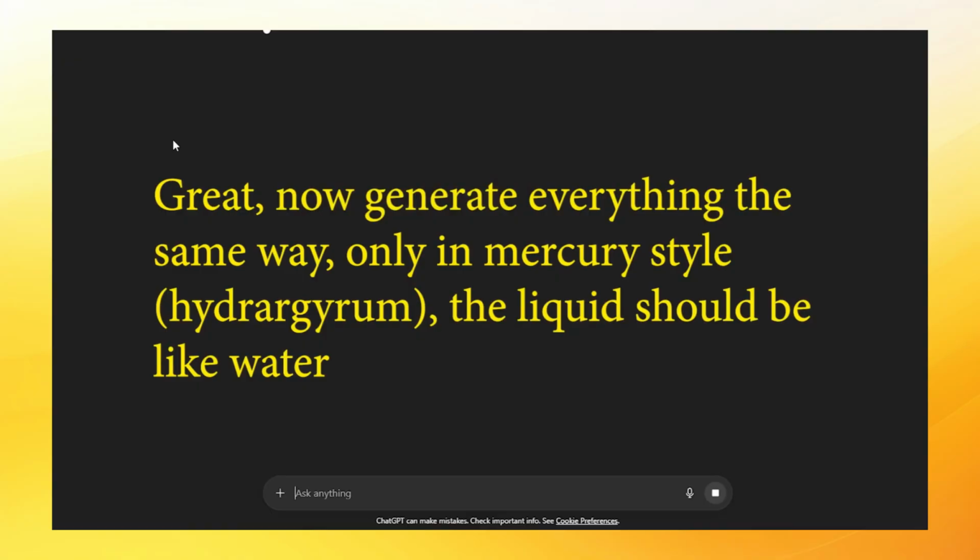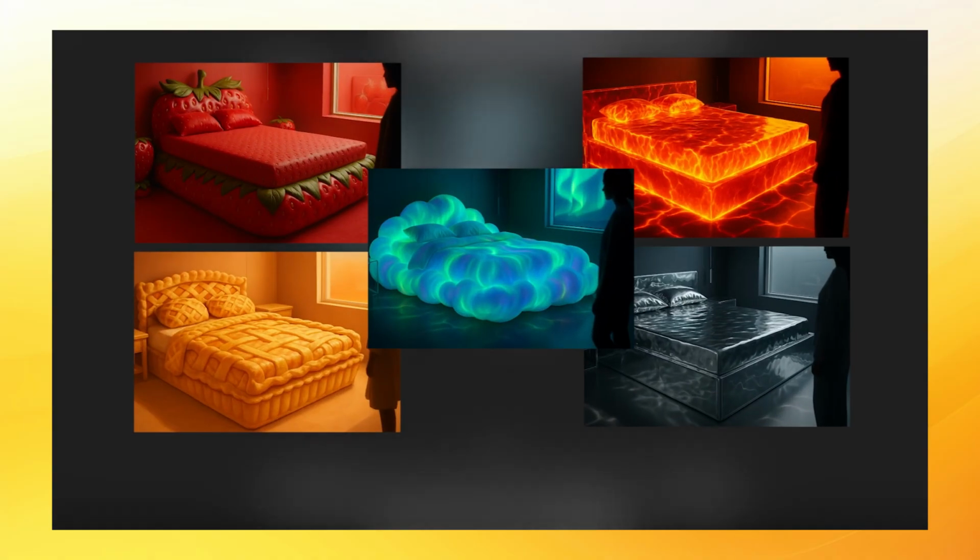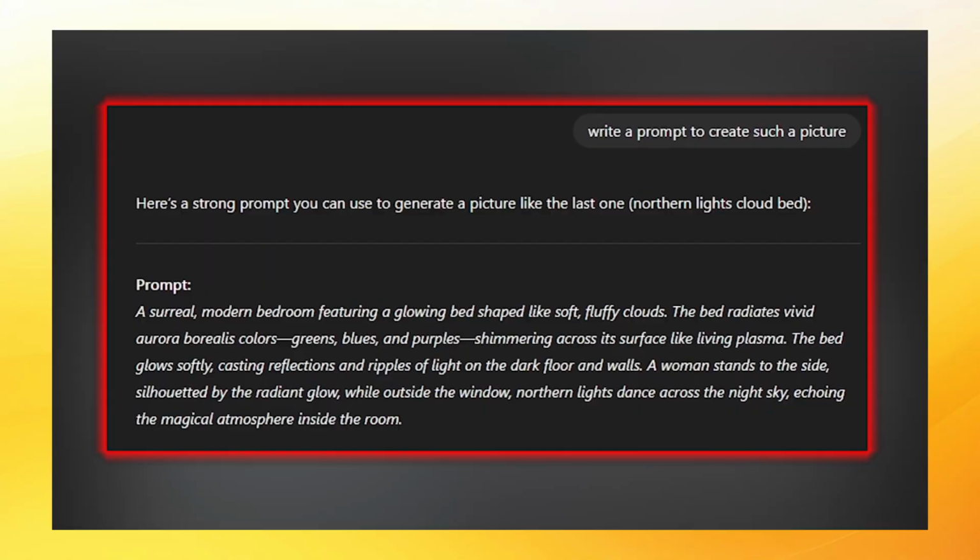Next, great. Now, generate everything the same way, only in mercury style. The liquid should be like water. After some time, we get an excellent picture. We do everything the same way, just change in the prompt the bed style and your preferences. These are the pictures I managed to create using ChatGPT. Do not forget to download them.